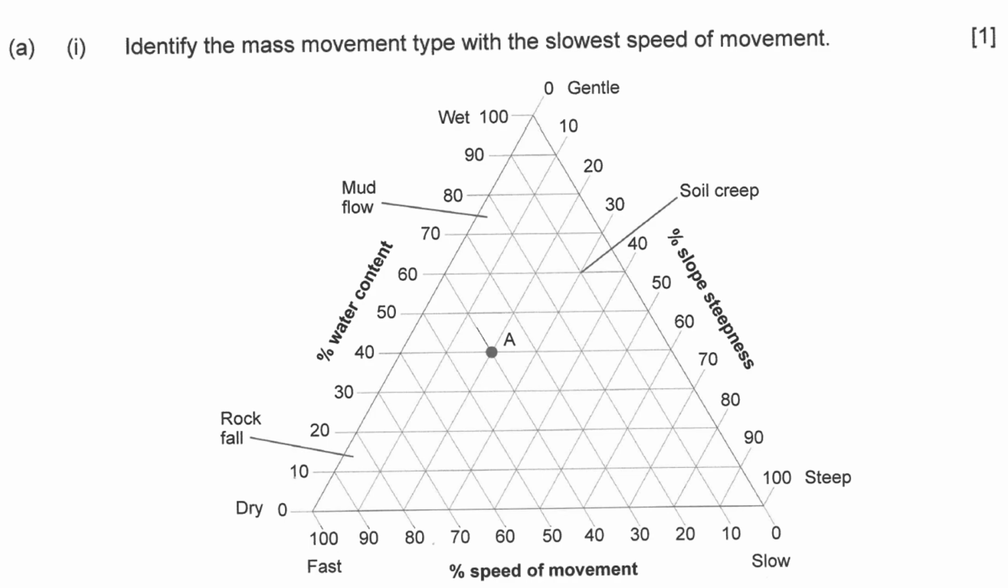Identify the mass movement type with the slowest speed of movement. Slowest speed of movement. The scanning is also good. Slowest speed. Name, identify. So it should be straightforward. Good job.